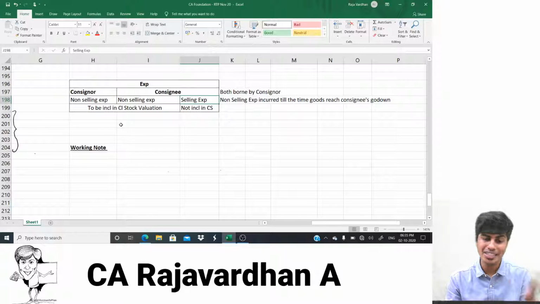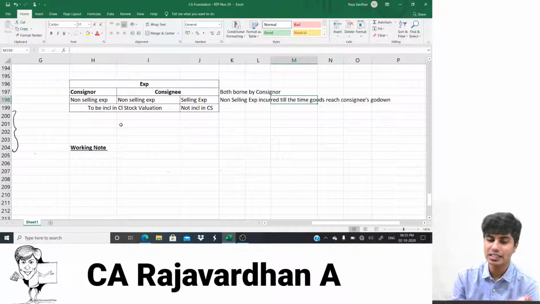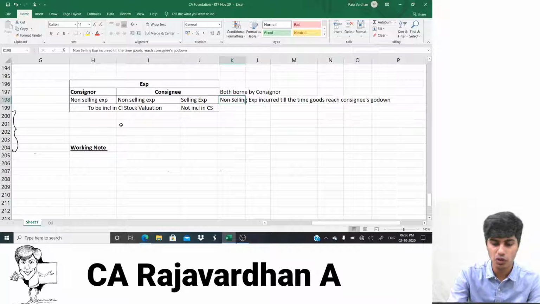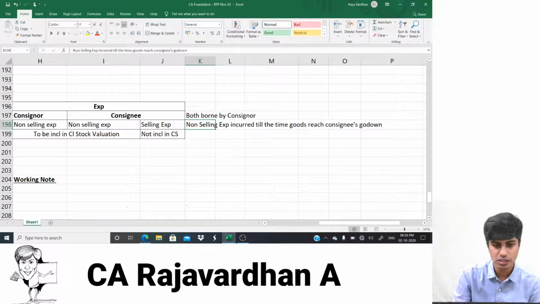But a very important point is it doesn't matter selling or non-selling, selling expenses should be borne by consignor only. Non-selling expense is the expense incurred till the time the goods reach the consignee's godown. If you want, you can take a small screenshot of this because this becomes a little interesting and tricky. And I hope you have understood this.